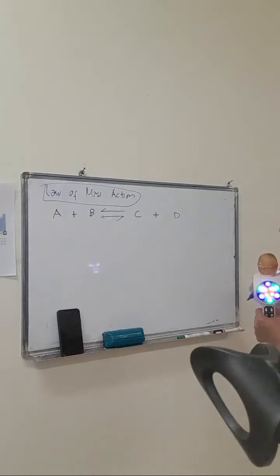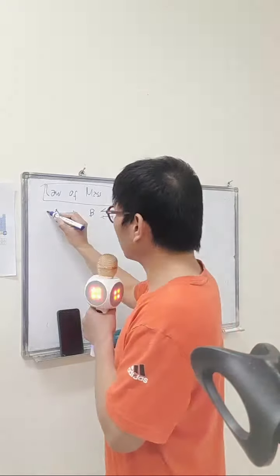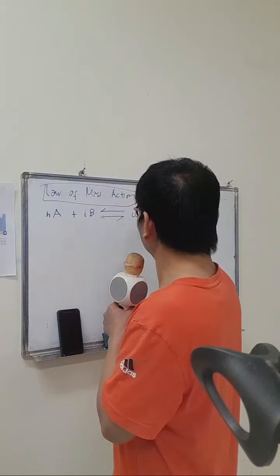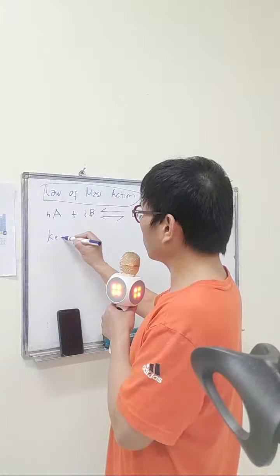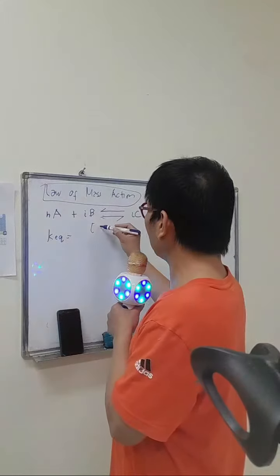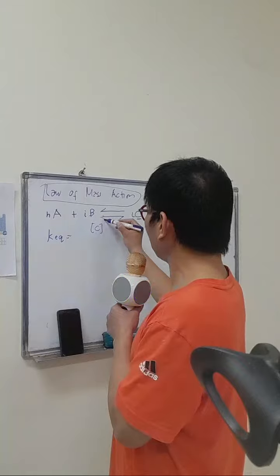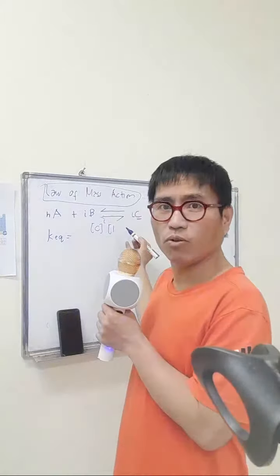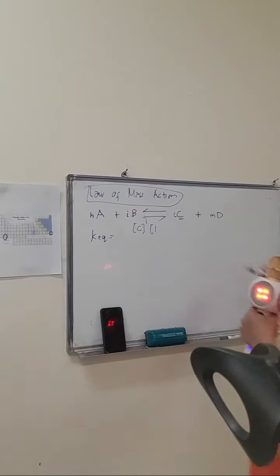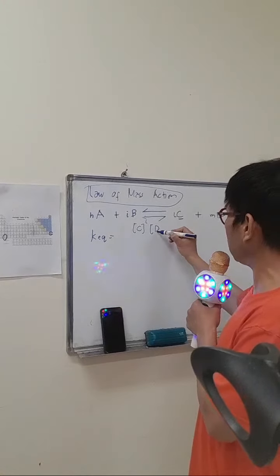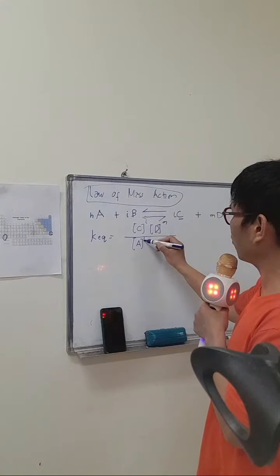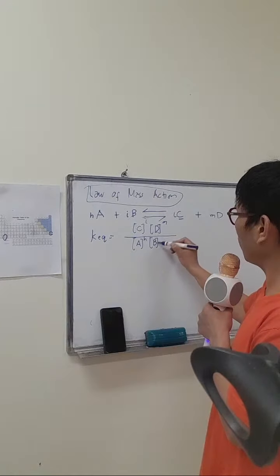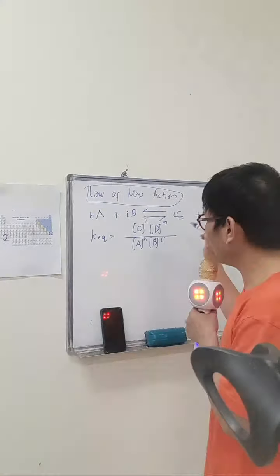And now we have the coefficients, for example, H, I, L, N. So your expression in the law of mass action, the equilibrium constant, is equal to the concentration of C raised to the power small letter L times the concentration of D raised to the power small letter N, over the concentration of A raised to the power H and the concentration of B raised to the power I. So this is the equilibrium constant.